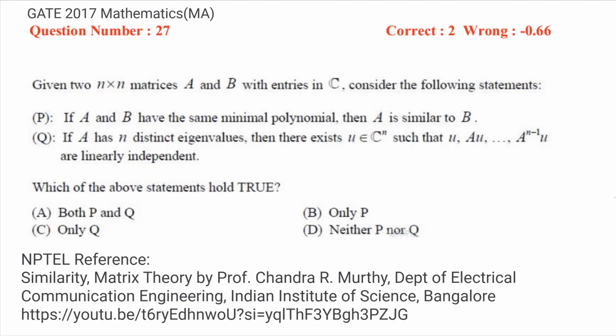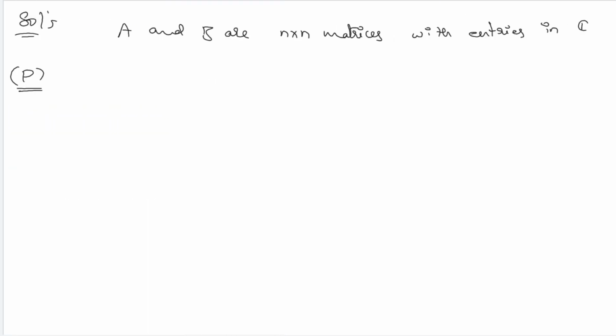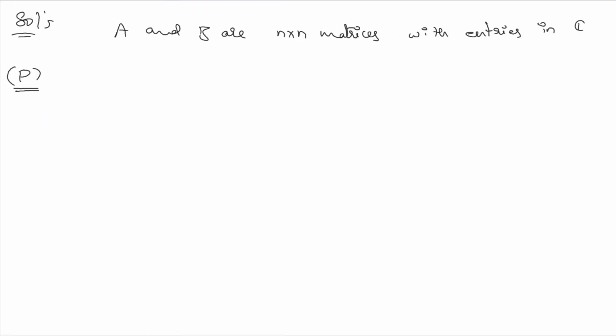But to contradict a statement, if we can find one example which contradicts it, we can state that the statement is false. Similarly, for statement P here, if we can find one example which contradicts it, we can say that statement P is false.